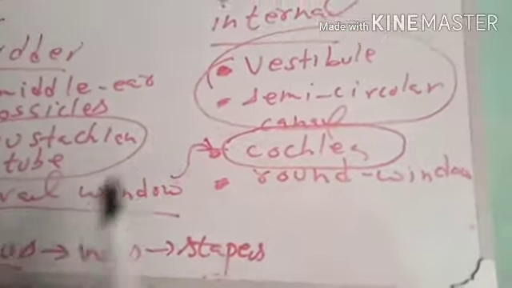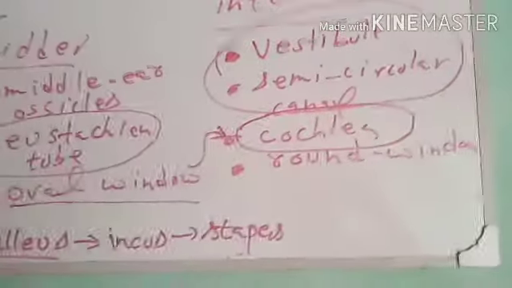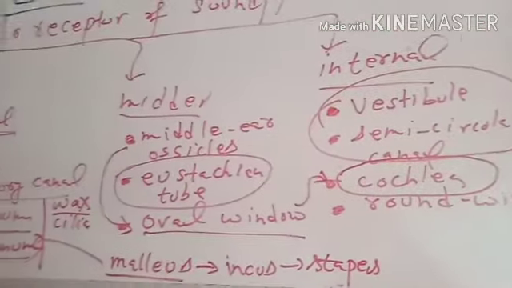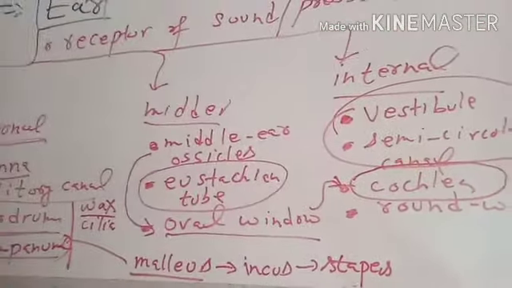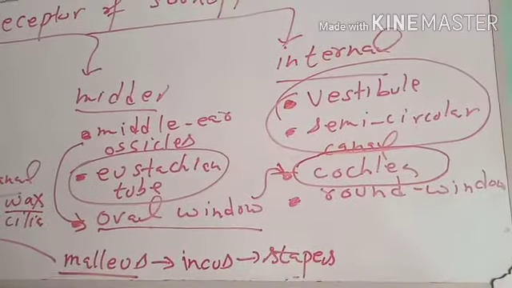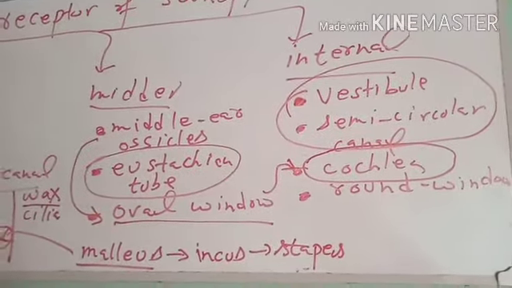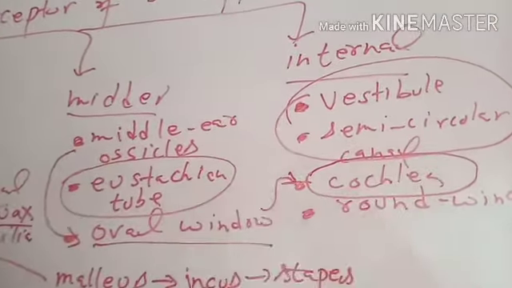Now, when any difference in the pressure or balance is detected, vestibule helps to maintain the balance of all the body other than the head, and semicircular canals have the receptor cells to maintain the balance of the head.